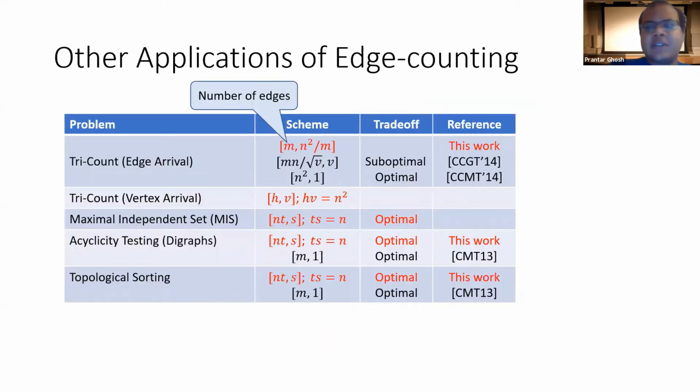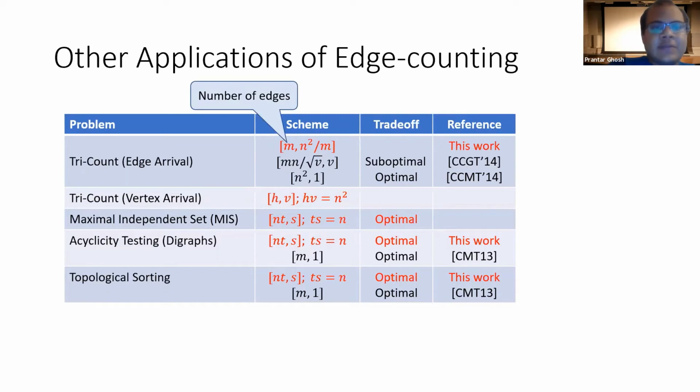We also have a number of other results that I could not go over in detail in this talk, but I'd be happy to talk about them in the live session. We show applications of our induced edge count subroutine to a variety of graph problems. Like for triangle counting in the edge arrival model, we get better schemes for sparse graphs. And for the vertex arrival model, we get an HV scheme for any HV equal to n squared.